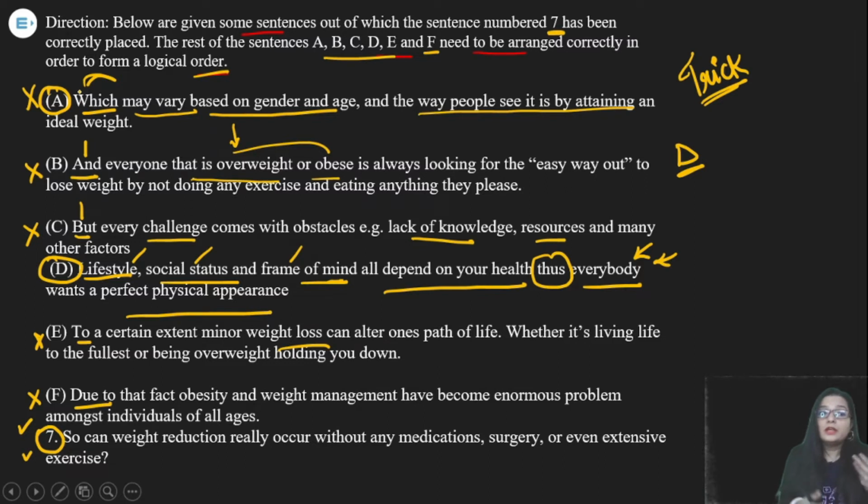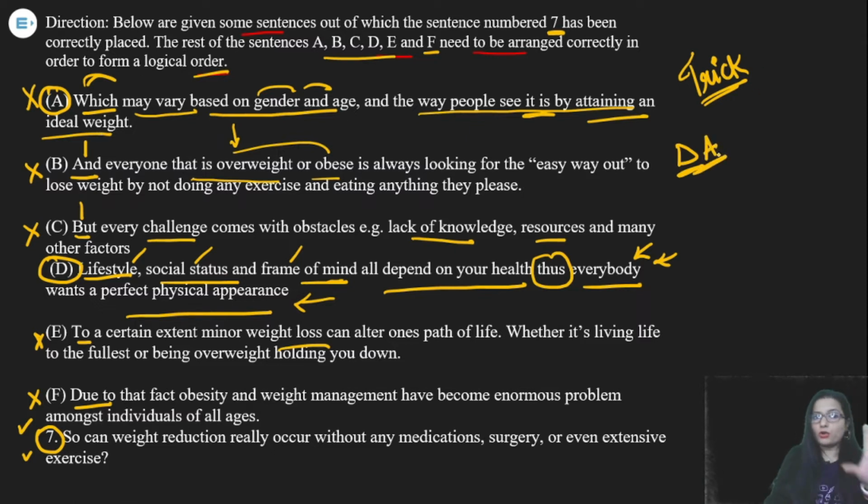What can vary? Which may vary. These things may vary. The physical appearance and all these things vary based on gender and age. Okay, these things vary according to gender and age. The way people see it, the way you see it, the kind of lifestyle, the kind of health, the kind of daily routine you want, you will do things for it. So the way people see it by attaining an ideal weight. So this is the sentence when the sentence has started talking about weight. So we have to connect A with D. Understood? I hope it is understood.